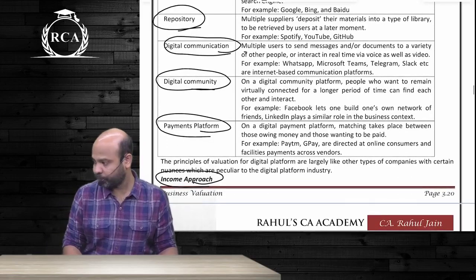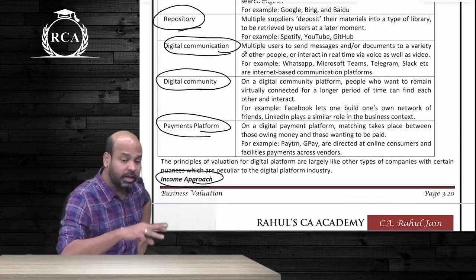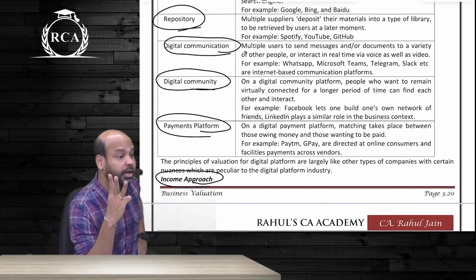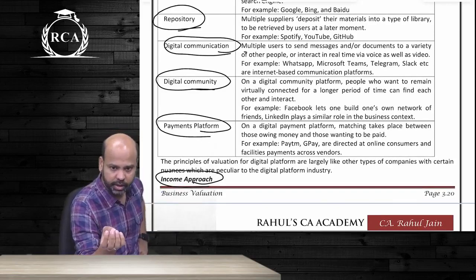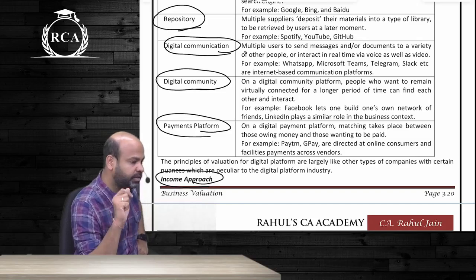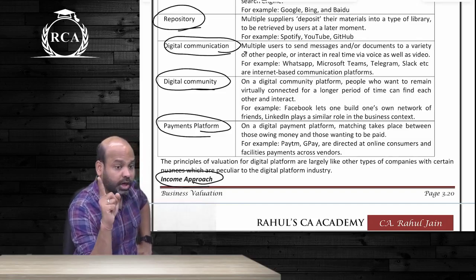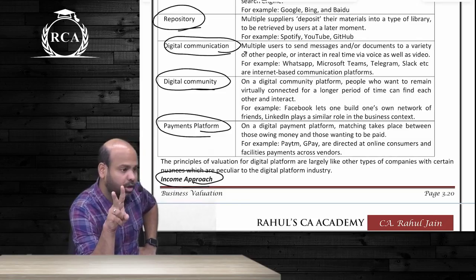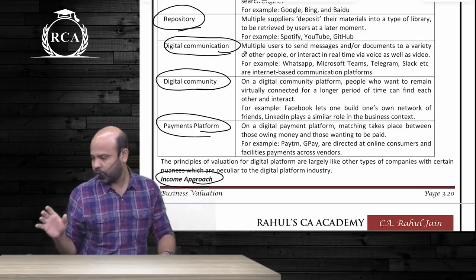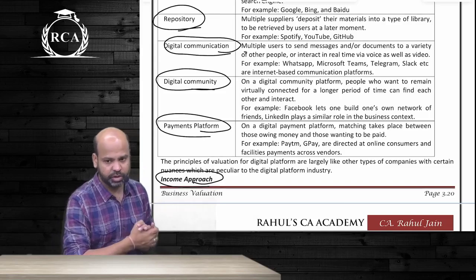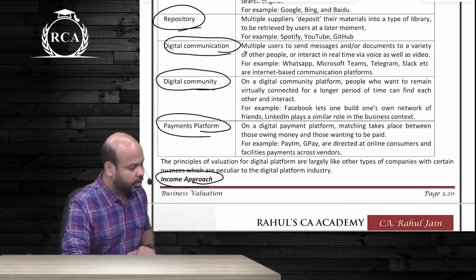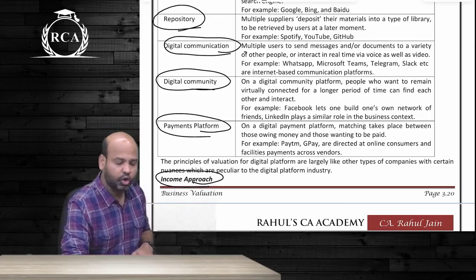Payments platform. Under this we are making references to all the 3 approaches: income approach, market approach, cost approach. First, income approach, I said the point to be remembered is total addressable market, top down approach and bottom up approach. I'll repeat again, guys. For valuation of digital platforms, we have 3 approaches: income approach, market approach, and cost approach.